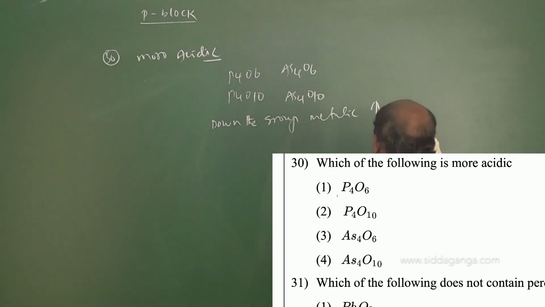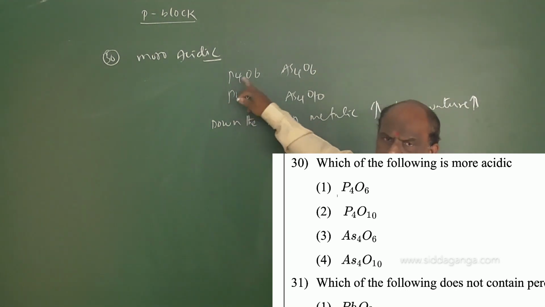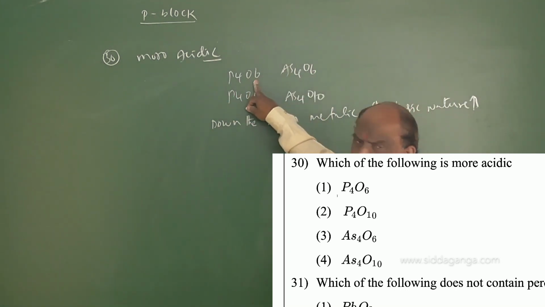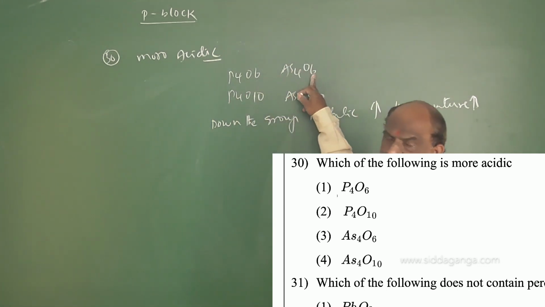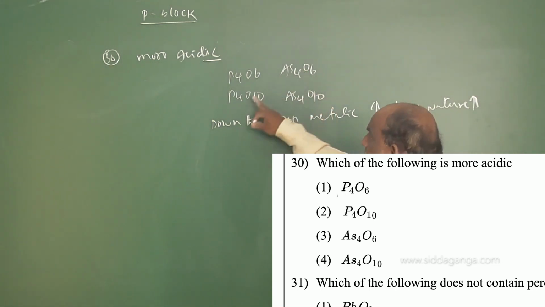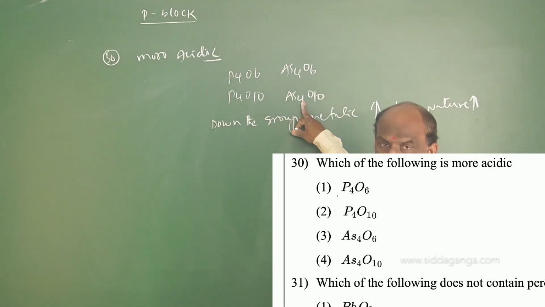Metallic character increases, that is, basic nature increases. Phosphorus, after phosphorus arsenic, and one is trioxide, second one is pentoxide. Pentoxides are stronger than trioxides because pentoxides produce -ic acids, trioxides produce -ous acids on hydrolysis. P4O6, As4O6: P4O6 is strongly acidic, As4O6 weak. P4O10, As4O10: P4O10 strongly acidic, As4O10 weakly acidic.